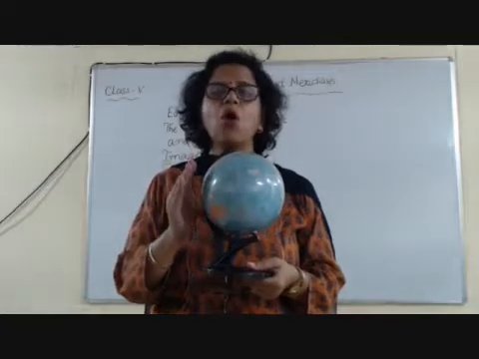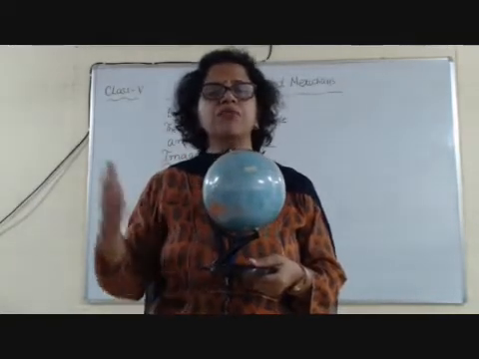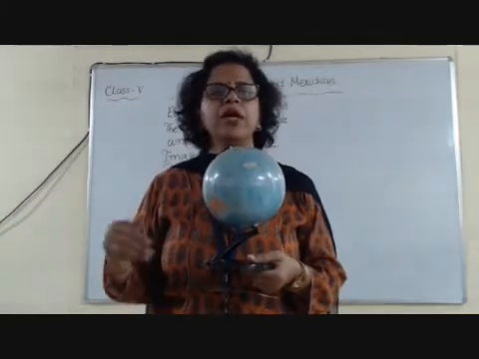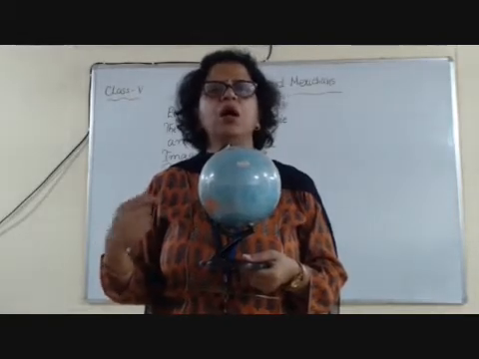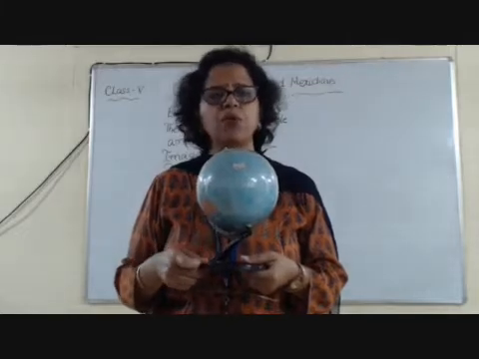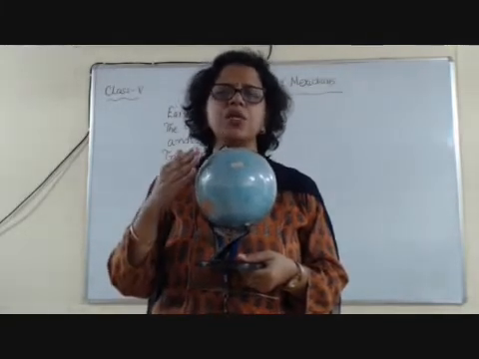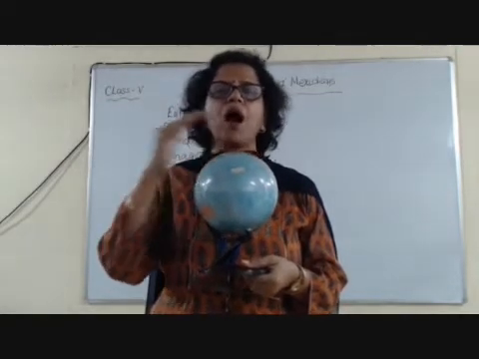Now children, the time is different in different countries, we all know that. If you have traveled on international flights, you will see that you have to adjust your watch according to GMT, Greenwich Meridian Time. Now the countries towards the eastern side are ahead.